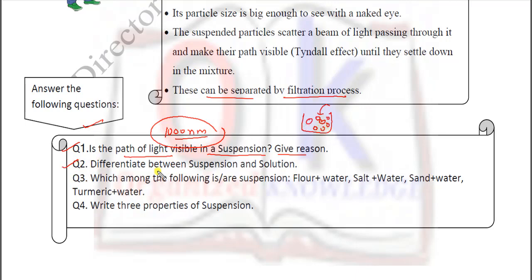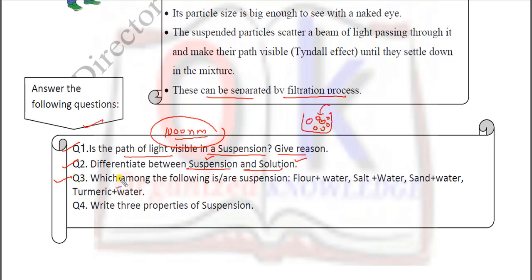Next, question 2: what is the difference between suspension and solution? So now you can easily give the answer to this question. In suspension, the particle size is above 1000 nanometer, and in solution below 1 nanometer. Solution is homogeneous, suspension is a heterogeneous mixture. Solution cannot show the Tyndall effect. Suspension can show the Tyndall effect. And in case of suspension, the particles can be separated by the filtration process, but in case of solution you cannot separate the particles by simple filtration. And you can also give an example here. Soil plus water is a suspension, water plus sugar is a solution.